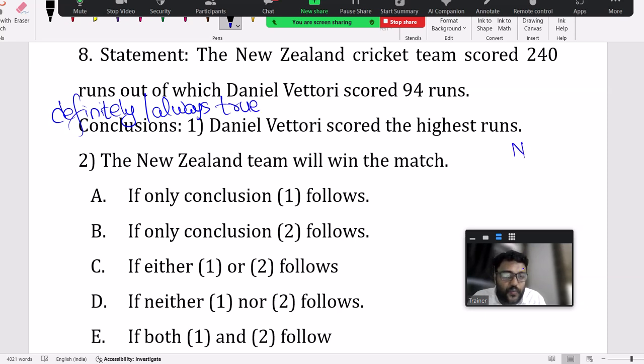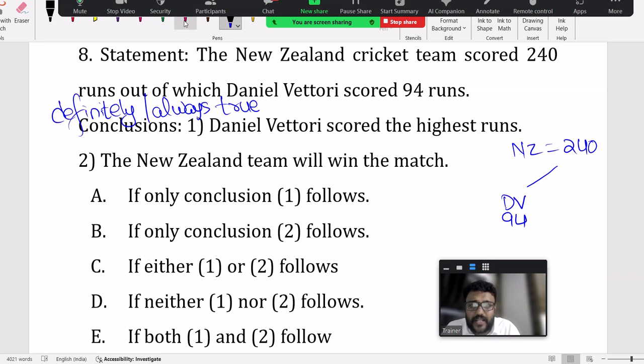New Zealand scored 240 runs, fine. Among them Daniel Vettori scored 94 runs, fine. Now listen, the other batsman, let's say McCallum or some other player, may score 100 runs also, the chance is there, right? If New Zealand's score is 140 and Daniel Vettori 94, then definitely conclusion 1 is true.